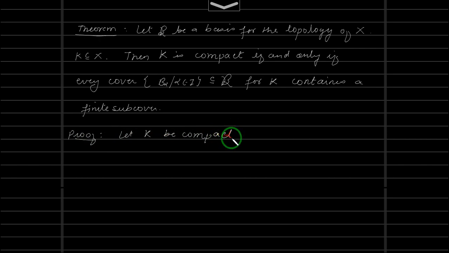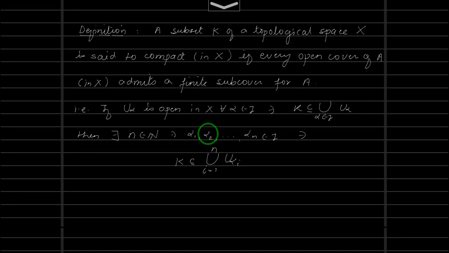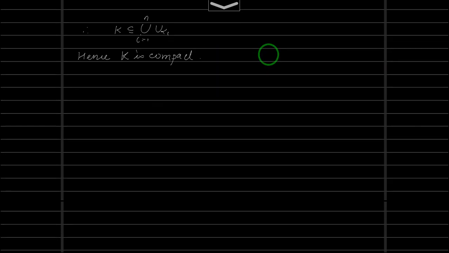Just use the definition of compact set. Okay, now K is compact means what? By definition, K is compact implies every open cover of K admits a finite subcover. We have used K here, so let me use K. Open cover for K. Okay, do the respective changes. So every open cover for K has a finite subcover.